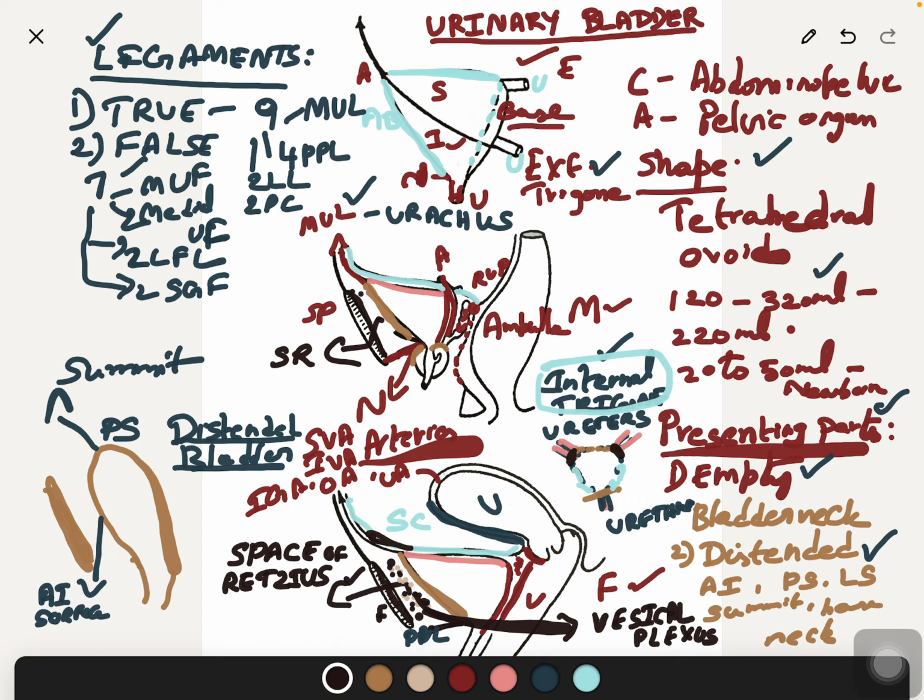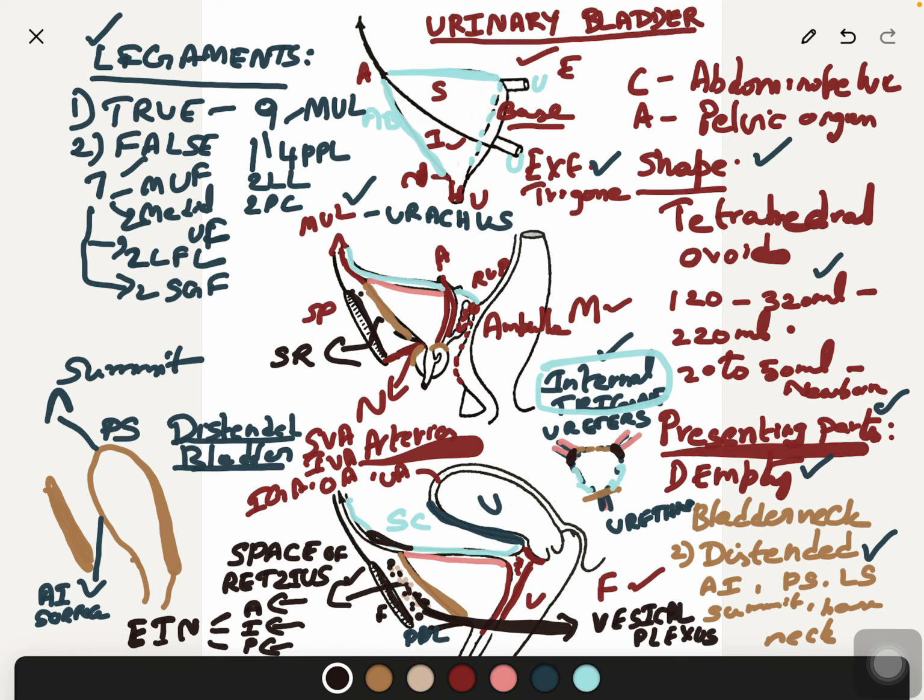If you see the lymphatics of the bladder, they drain into the external iliac lymph nodes. Lymph nodes are the external iliac nodes, in three different groups: anterior, intermediate, and posterior. From the apex and the infralateral surface drain into the anterior group. From the upper surface drain into the intermediate group. From the base drain into the posterior group.